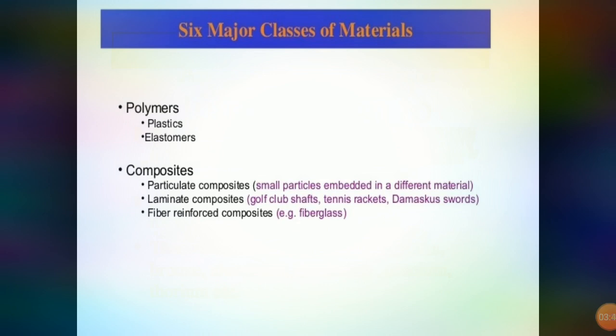So these types of materials are used in industries according to their properties. Each of the materials, as we have seen in the classification, will have different properties. It may have different physical properties, different mechanical properties, different chemical properties.